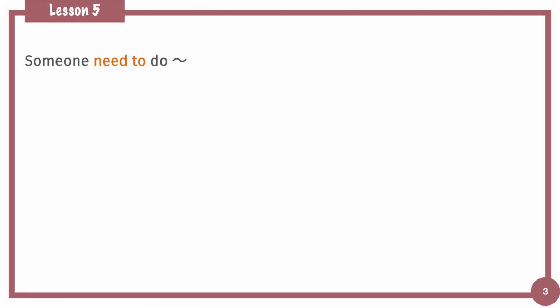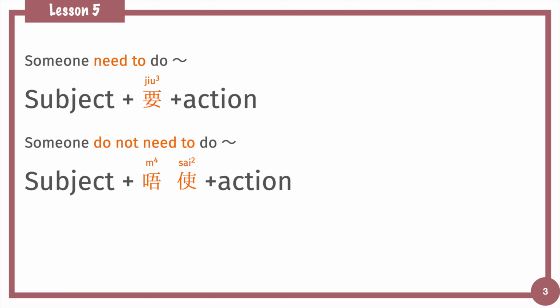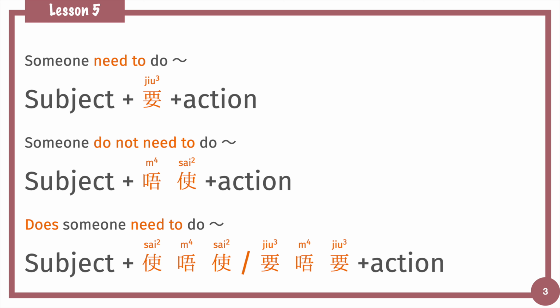So if we want to say need to do something, we can use the sentence structure someone 要 do the action. Do not need to do something is someone 唔使 do the action. For yes-no questions, we can use someone 要唔要 do the action and someone 使唔使 do the action. Please try to practice this sentence structure with your friends.